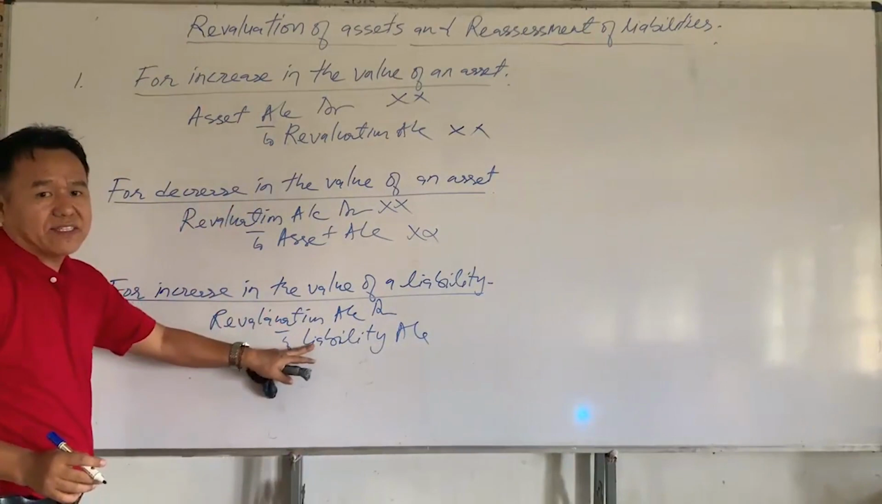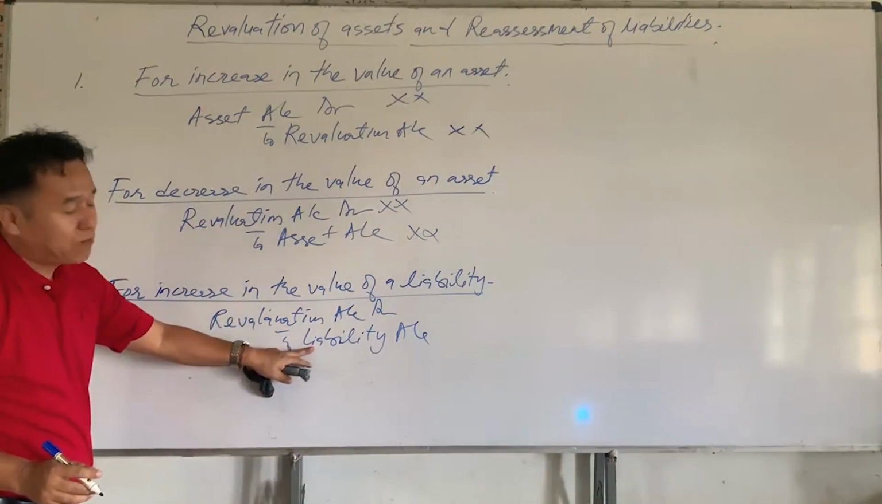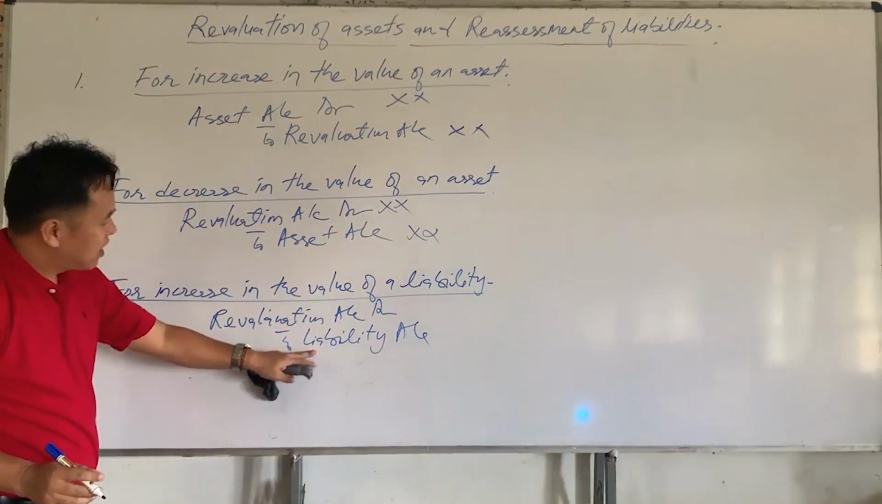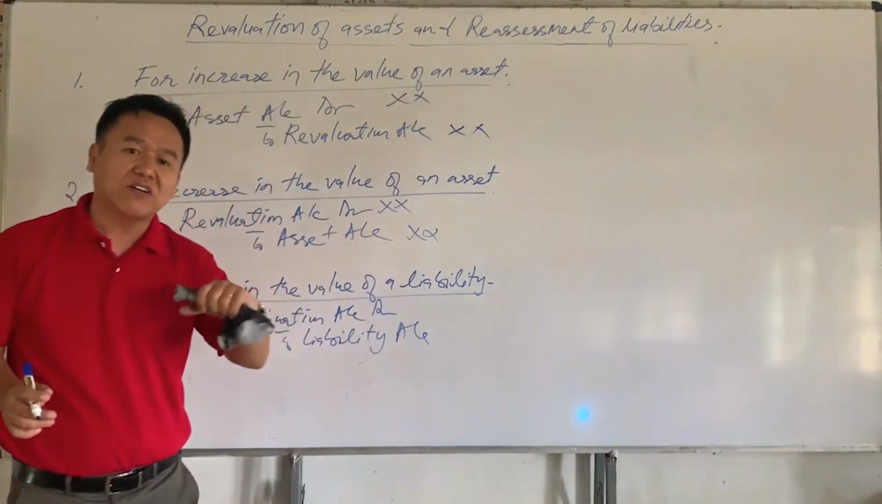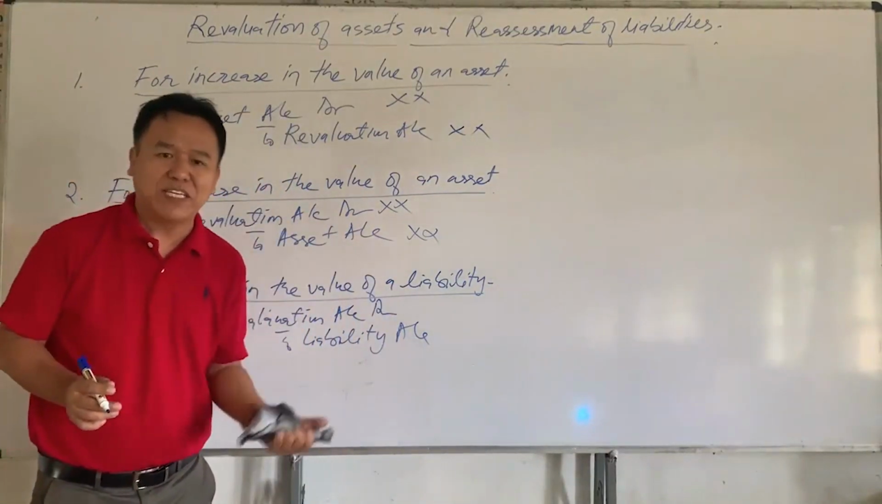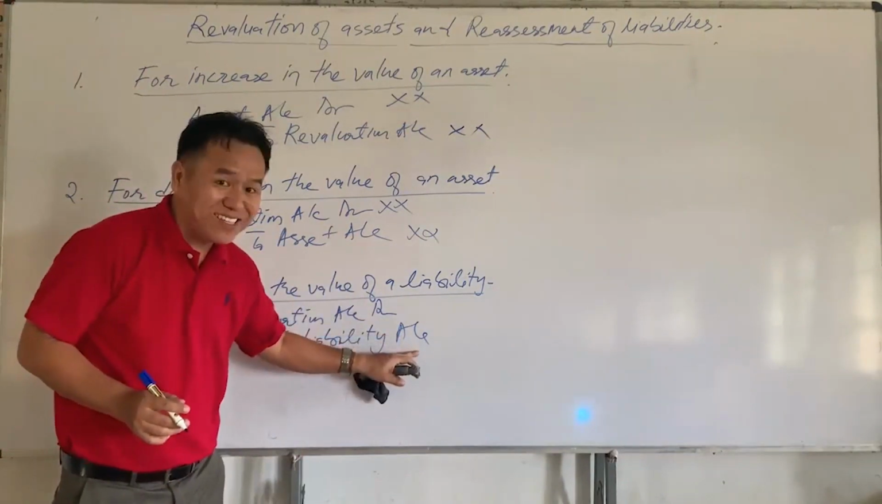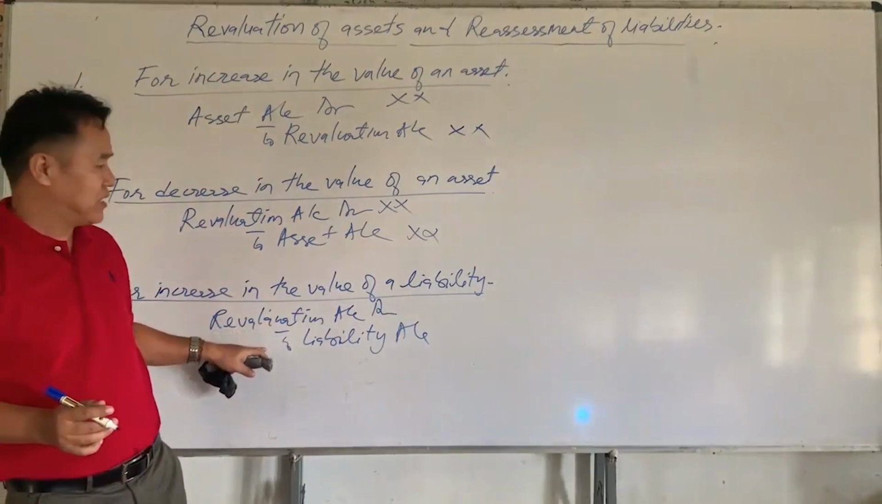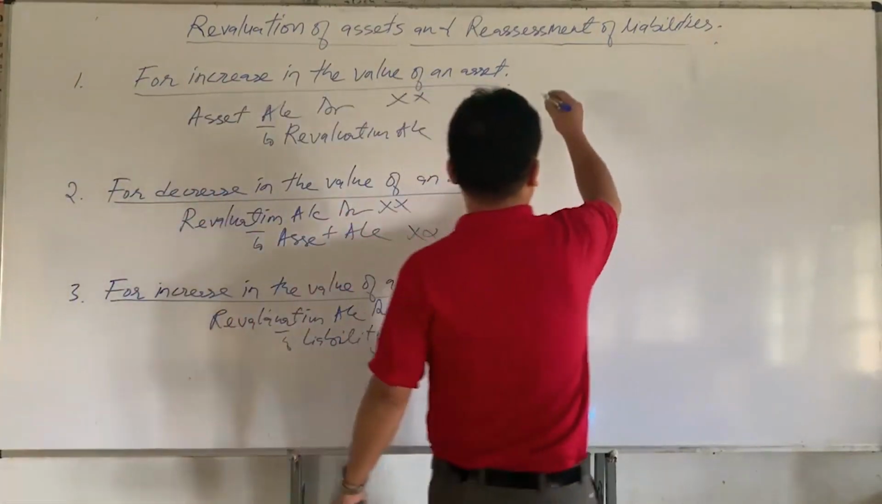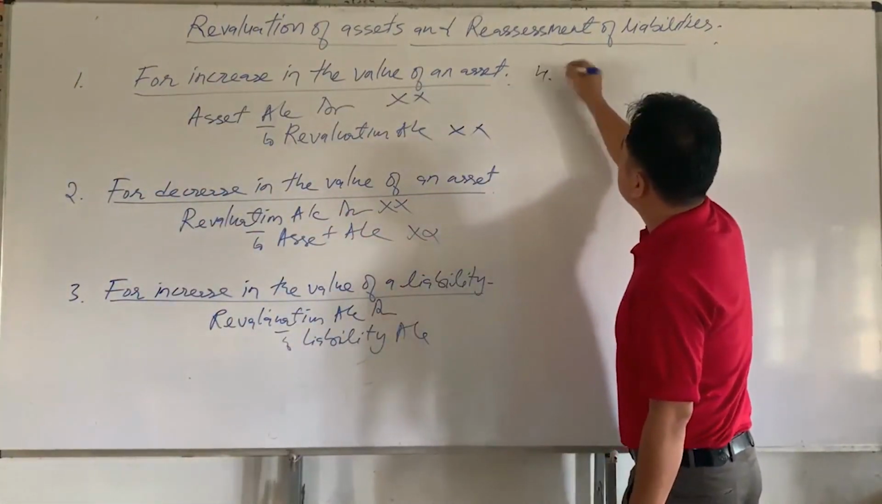Since the liability increases here, therefore the liability account should be credited. And why is the revaluation account debited here? Because there is a loss on account of increase in the value of a liability. If a liability increases, there will be a loss. That is why the revaluation account is debited here. Okay, now the fourth journal entry is